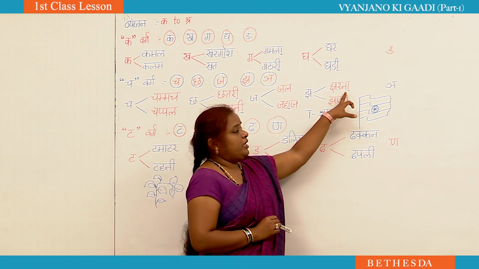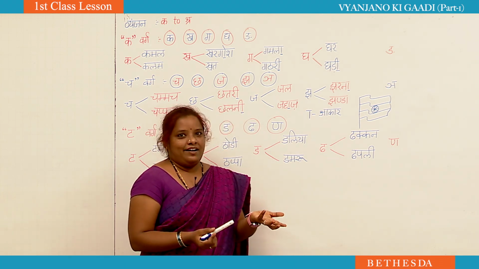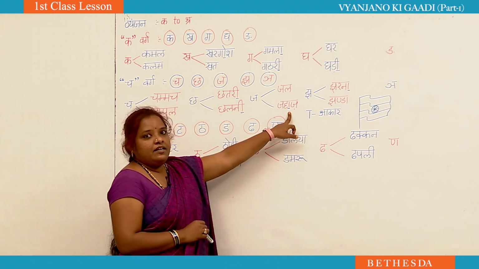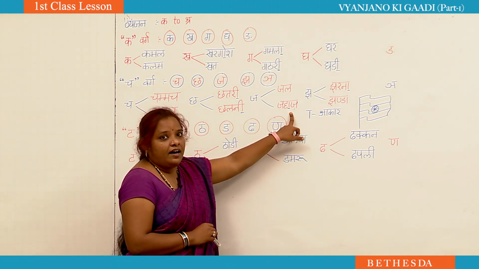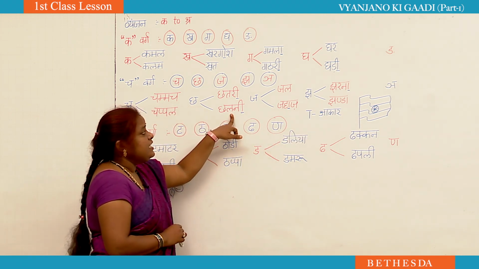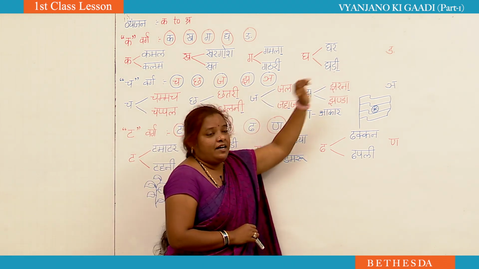You have to read properly. If you say jharna, then you won't give any akar. So you have to be very careful here. Next, jahaz. Ja, ha akar, ha, za. Jahaz. Next, chalni. Here already we have learnt about ikar.